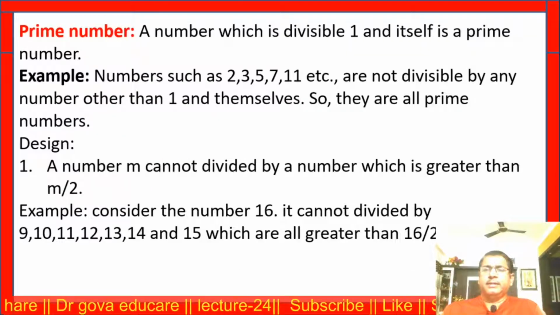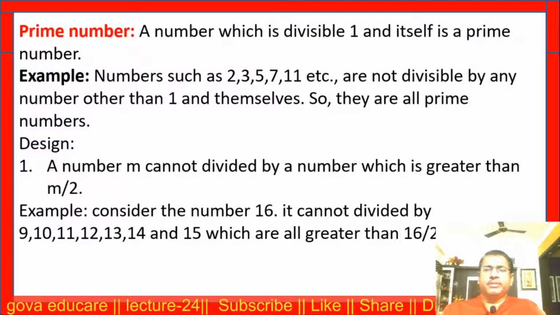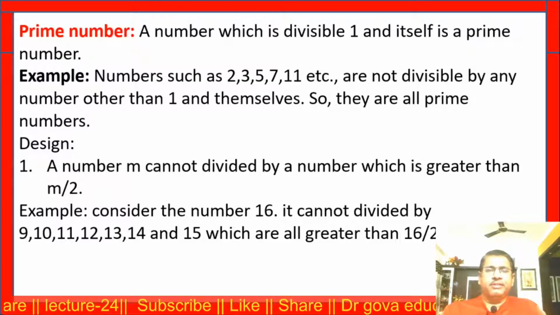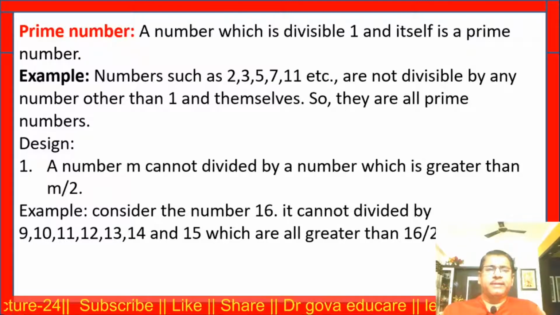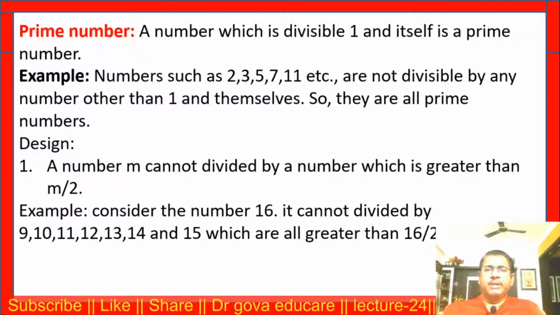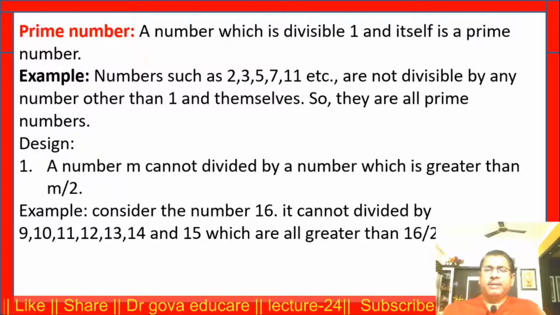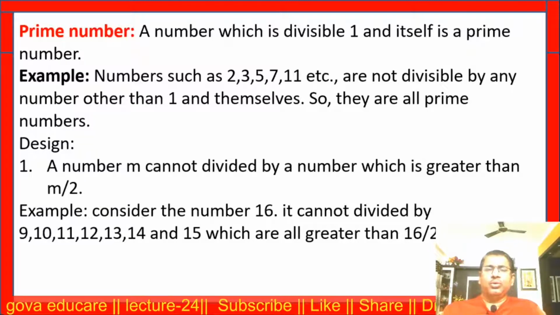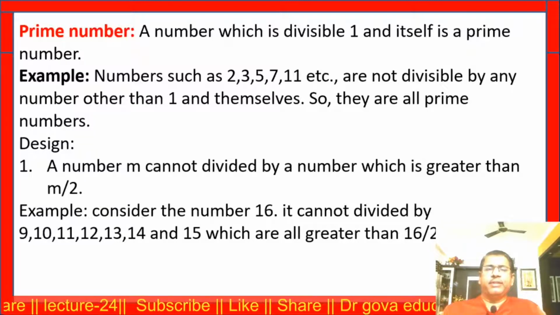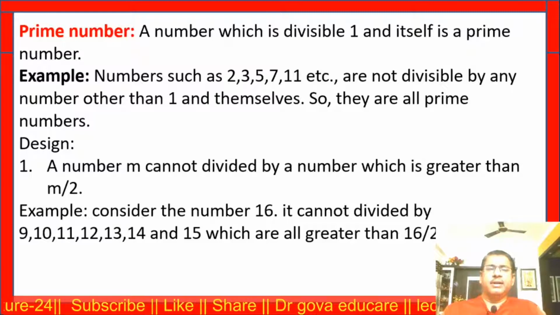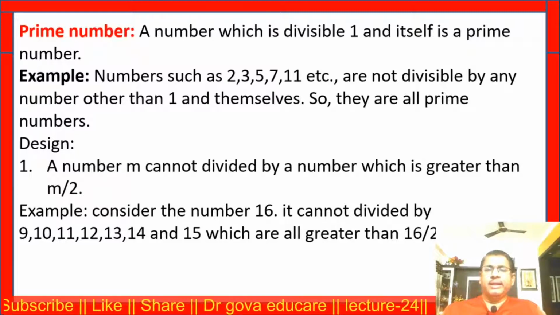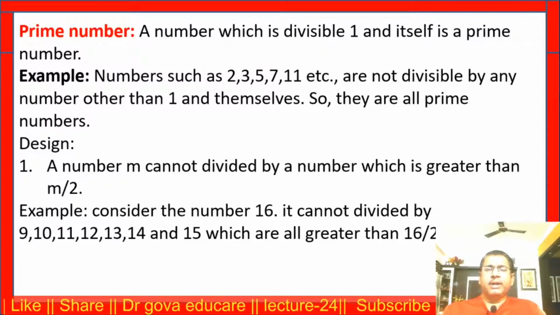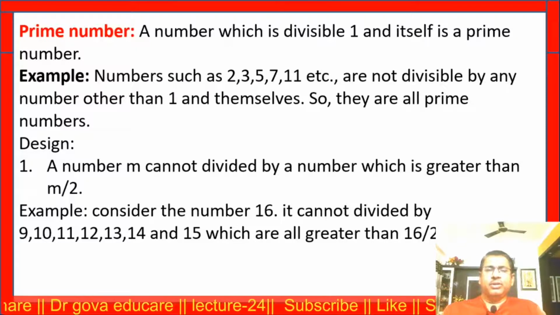Next, prime number. This is the definition. A number which is divisible only by 1 and itself is called a prime number. So for example, numbers such as 2, 3, 5, 7, 11, etc. are not divisible by any number other than 1 and themselves. So they are all prime numbers.